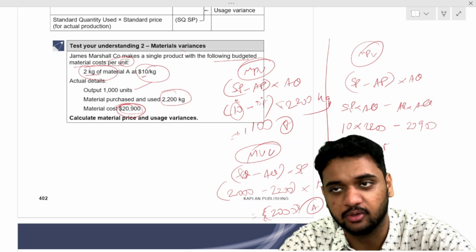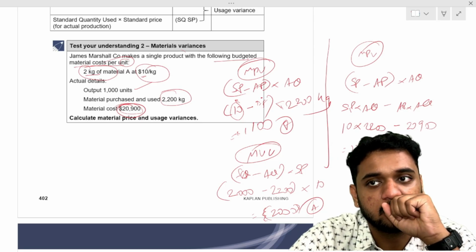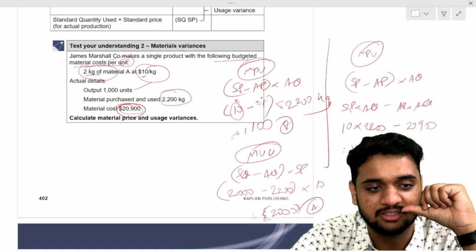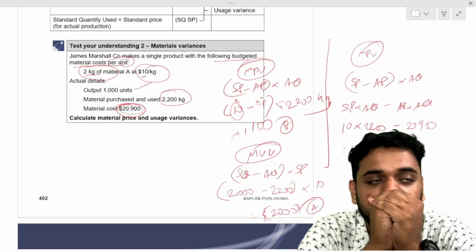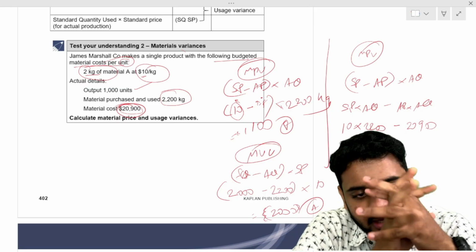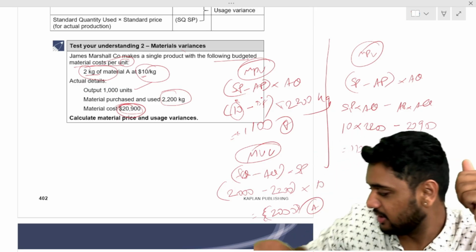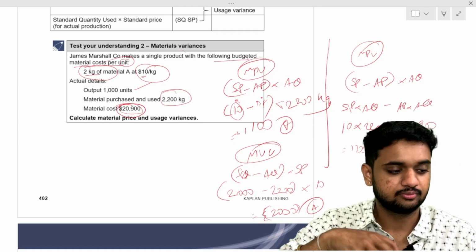Find the material price variance and material usage variance. First, don't discuss, try to work it out, make a mistake, and then you discuss.